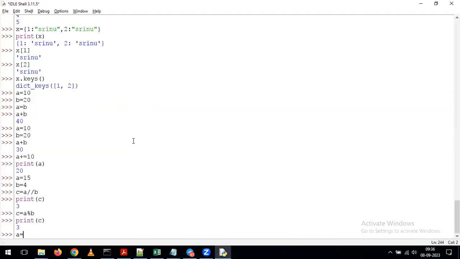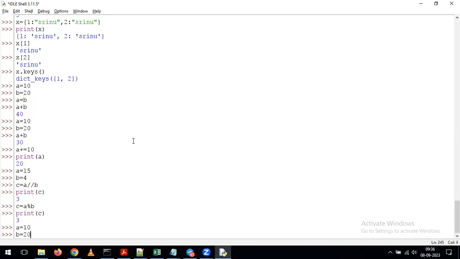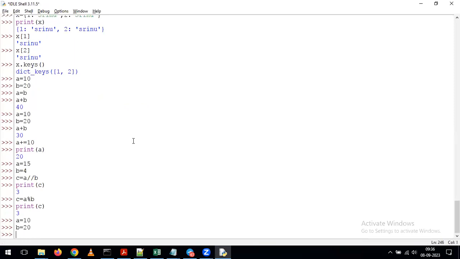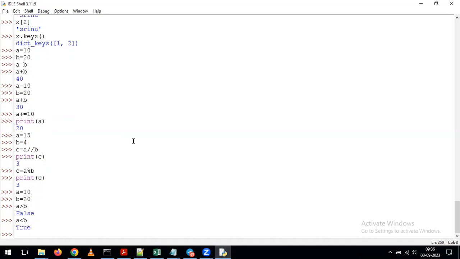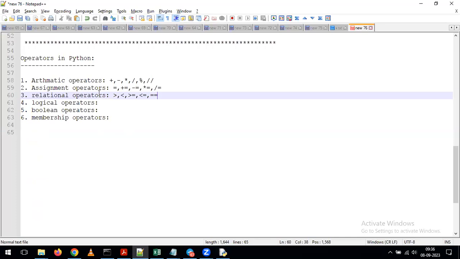Now see, for example, I give A equal to 10 and B equal to 20. If I give A greater than B, any guesses what the output would be? False. It gives a Boolean value in the output: if it is true, the output is True, and if it is false, the output is False. In the same way, if I give A less than B, we get output as True. Whenever you want to compare two variables in Python, we can go for the relational operators, and with their help you can perform this kind of operation.